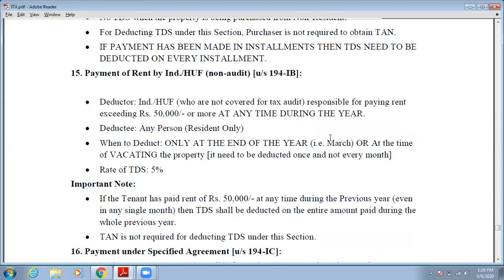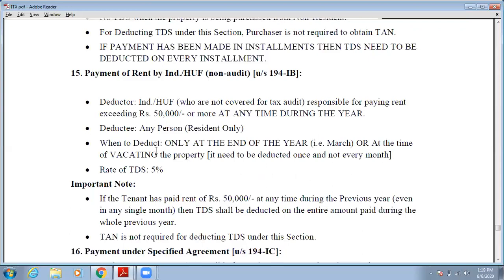If such rent amount exceeds 50,000, then only TDS will be deducted, otherwise no TDS will be deducted. Who will be the deductee? Any person may be deductee, but that person must be resident only. When to deduct such kind of TDS? Only at the end of the year, that is March, or at the time of vacating the property, it needs to be deducted once and not every month.